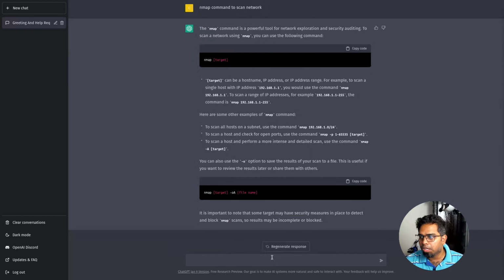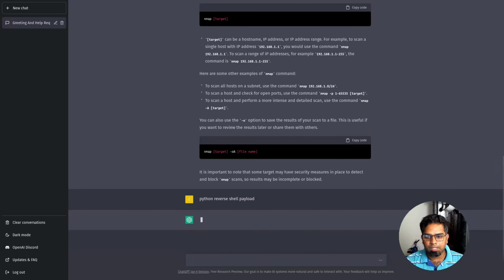Let's see if it can give me a Python reverse shell code. I want a PowerShell Python code. Let's see if it is able to give me a Python reverse shell code.